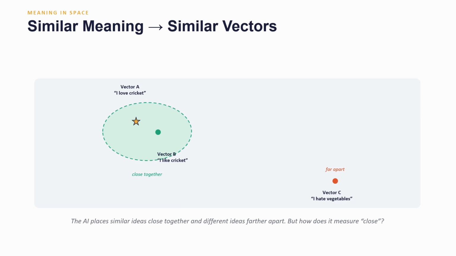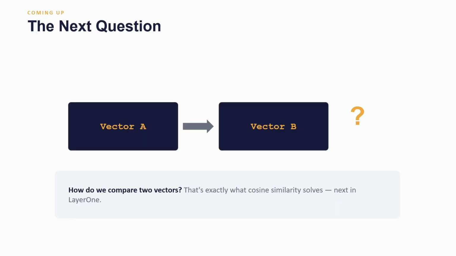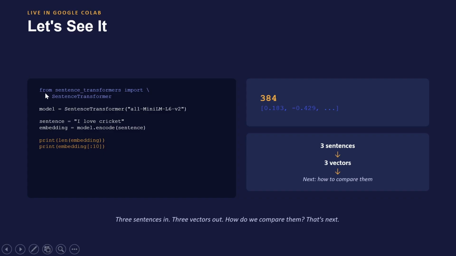But how does it measure close? That we will cover in the next session. That is vector A and vector B similarity, something called cosine similarity. We are going to cover it very shortly. Here we are using the sentence transformer, the model all-MiniLM-L6-v2. It uses 384 dimensions. We give it the sentence "I love cricket" and send it to the model, and it prints the length of the embedding as 384, and the first 10 values, like 0.183. These are 3 sentences, 3 vectors. How to compare them? That is next in the series.